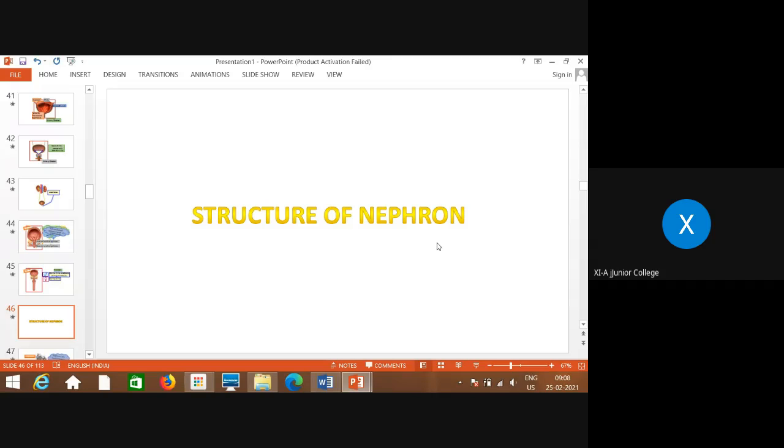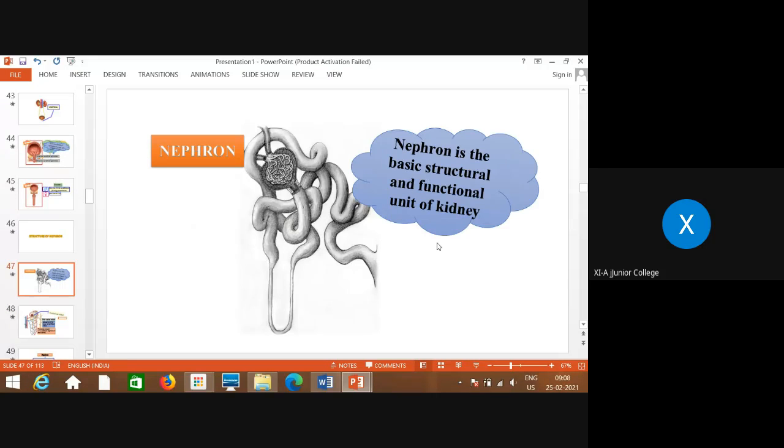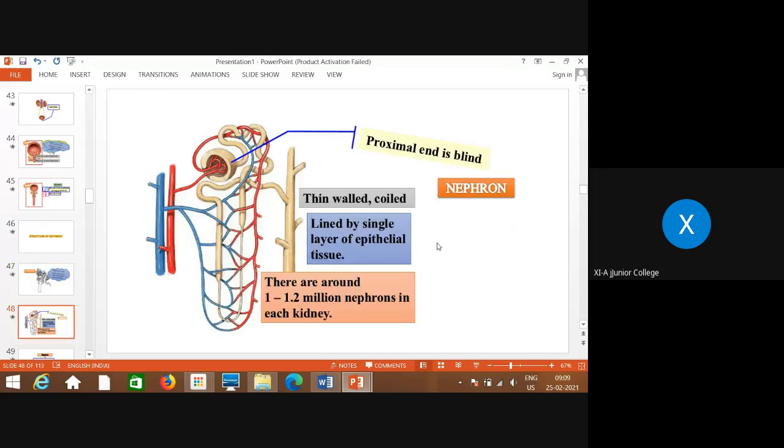Now the structure of the nephron. What is a nephron? We will talk about it now. This is the basic structural and functional unit of the kidney. So remember, for an MCQ or one-sentence answer, this question can be asked: the nephron is the basic structural and functional unit of the kidney. Now we will study the details of the structure of the nephron.